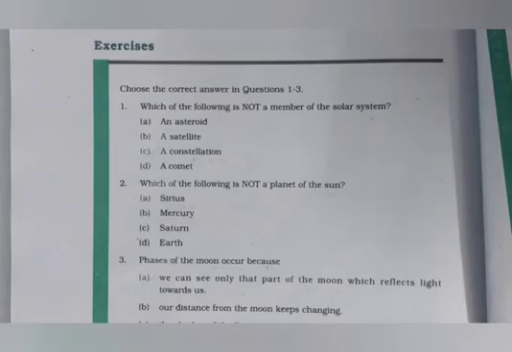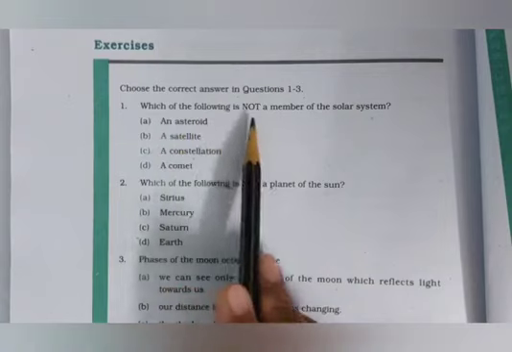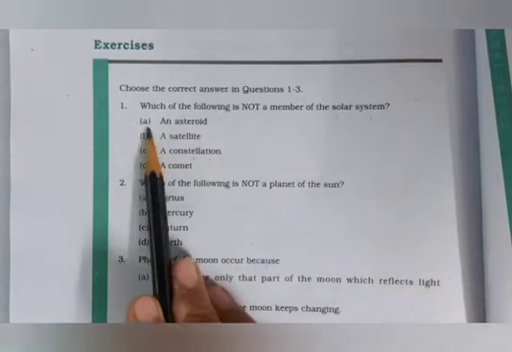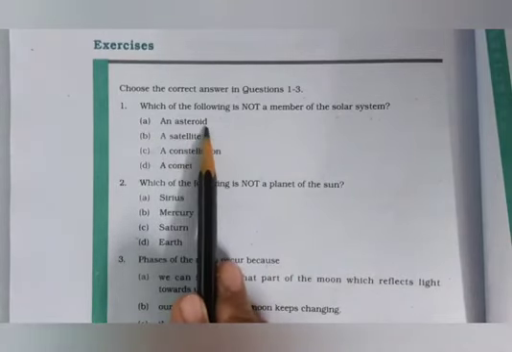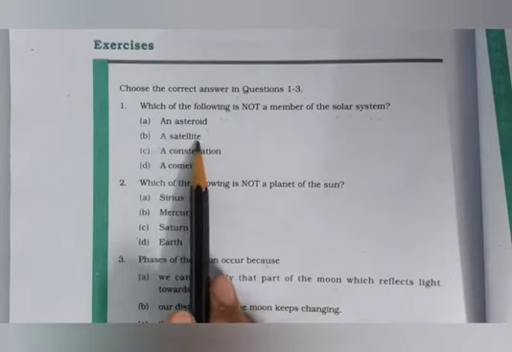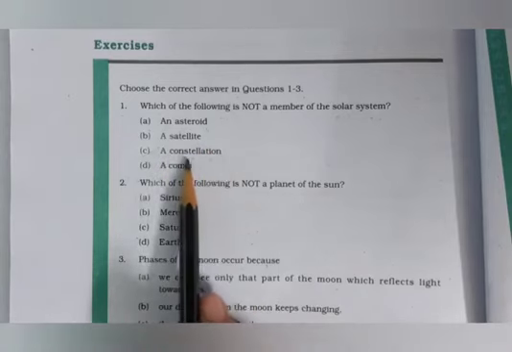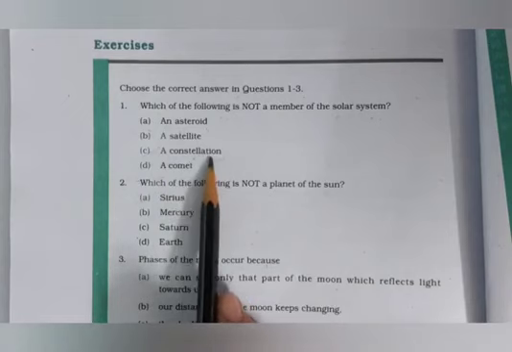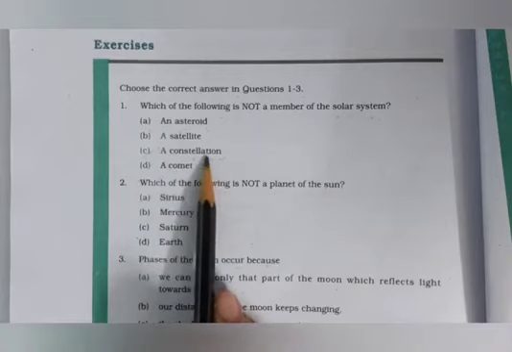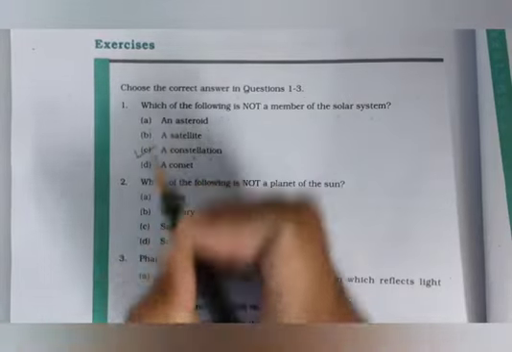Students, we will discuss all the NCERT questions. Now question number 1 is, which of the following is not a member of the solar system? First option, asteroid. It is a member of the solar system. Satellite is also a member of the solar system. Option C is a constellation. What is a constellation? The recognizable pattern formed by a group of stars is called a constellation. And a constellation is not a member of the solar system. So option C is correct.